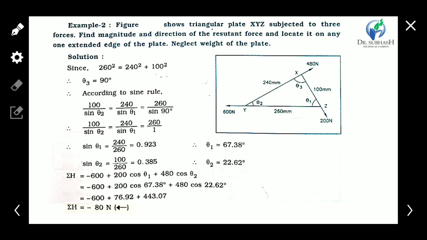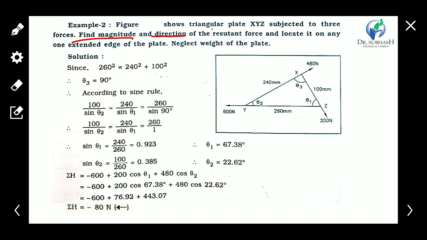Here is another example related to non-concurrent coplanar forces. The figure is given: the triangular plate XYZ is subjected to three forces.